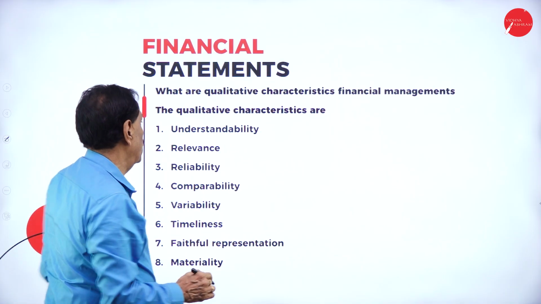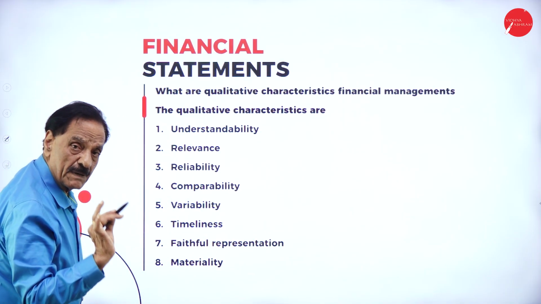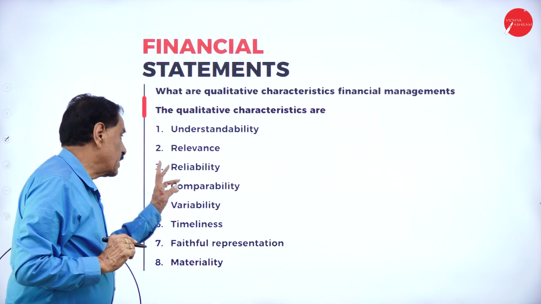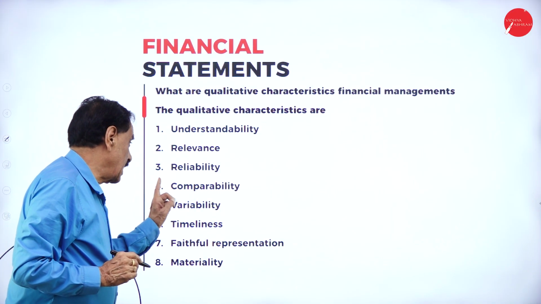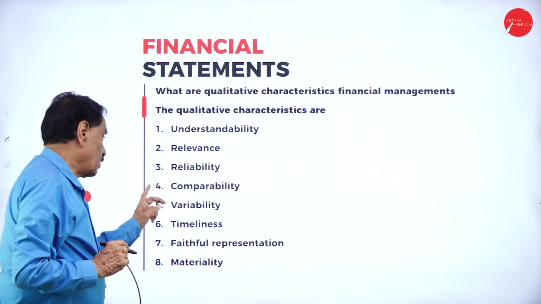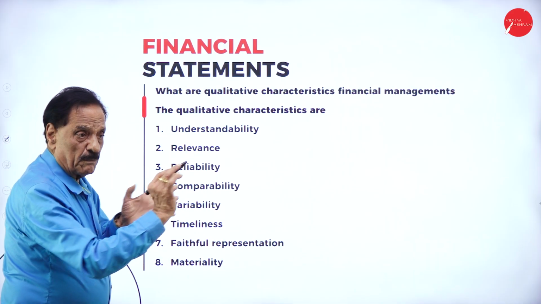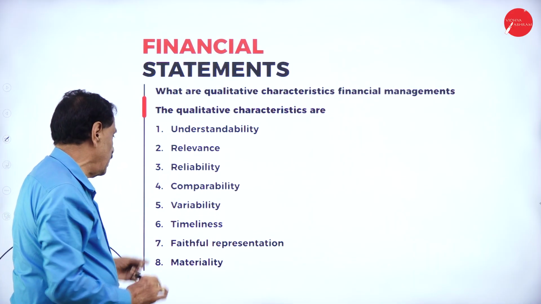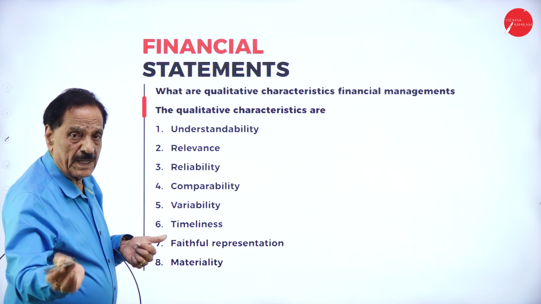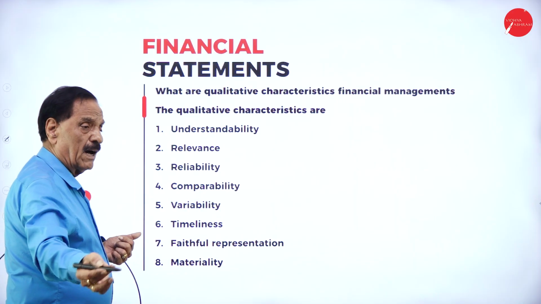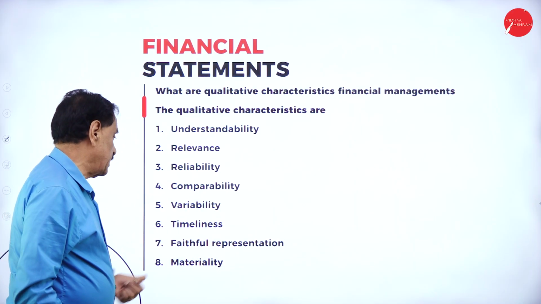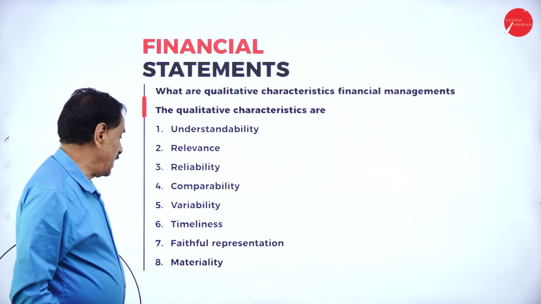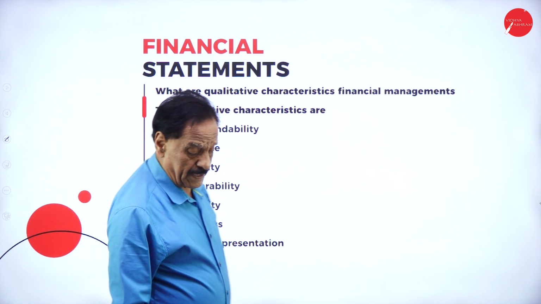qualitative characteristics. One is understandability. Second one is relevance. Third is reliability. Fourth one, comparability. You have to compare with other organizations. How much variability, how much we vary from the organization. Timelessness, faithful representation, and materiality.